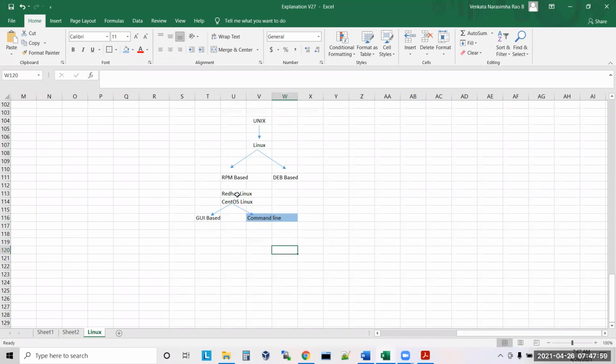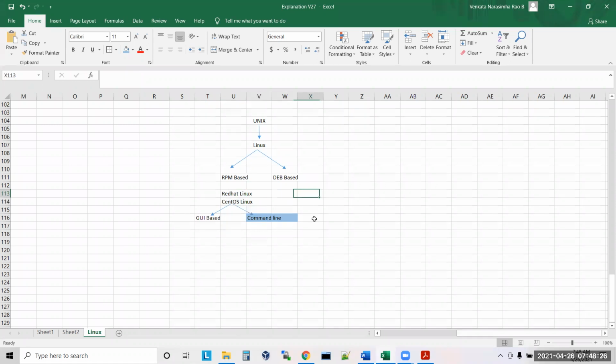But now, these two have 95% market share. Market share is there for these two. Correct or not? So now if I want to practice, as part of our class, we need to set up a Hadoop cluster, right? Fully distributed Hadoop cluster we need to set up, correct or not? Yes. So when you want to set up a fully distributed setup, which OS do you want to take out of these two?